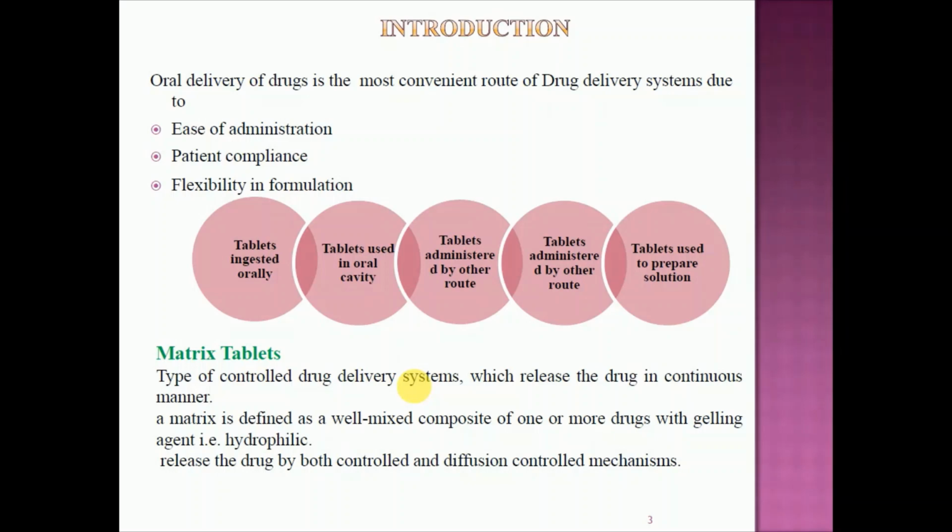Now, what is a matrix tablet? A matrix tablet is defined as a well mixed composite of one or more drugs with a gelling agent. It may be any polymer, hydrophobic or hydrophilic. Generally we prefer hydrophobic polymers, otherwise hydrophilic polymers, according to our desired release. The release of drug is by both dissolution controlled and diffusion controlled mechanisms.